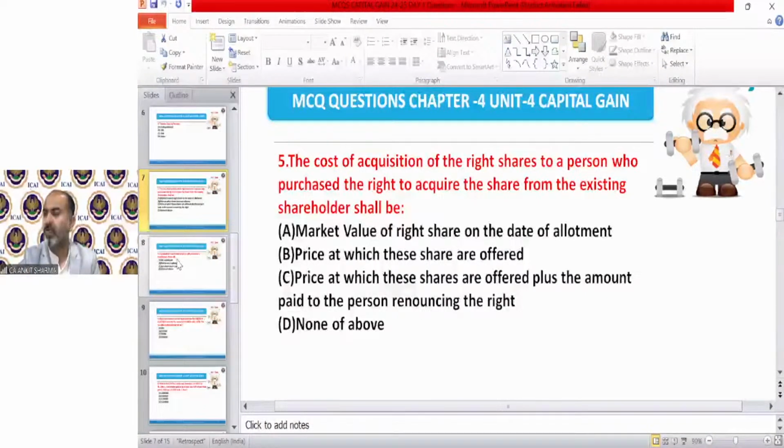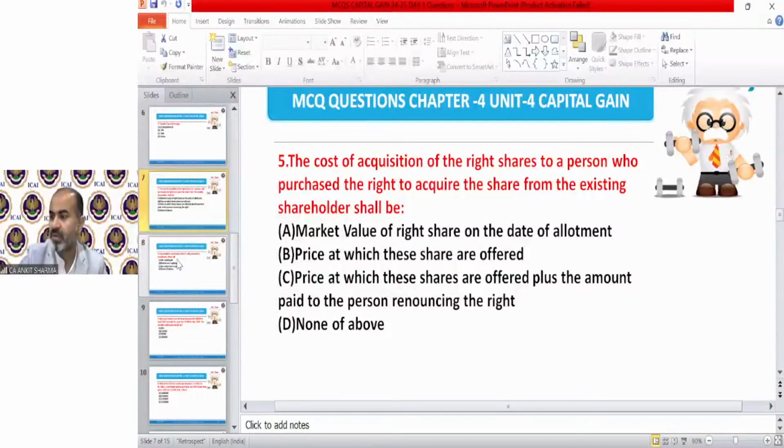I'm glad that you all are giving the correct answer almost in every question. Very well done. Question number 5. Shreyas, it's not B, it's not gift. In question number 4, it will be none, D, because gift is also a transfer, but it is exempted later. So we are not asking whether it's taxable or exempted. We are asking whether it's included in the definition of transfer or not. So we have discussed that gift is included in the definition of transfer in the term relinquishment. Okay. So question number 5, kindly send the correct answer.